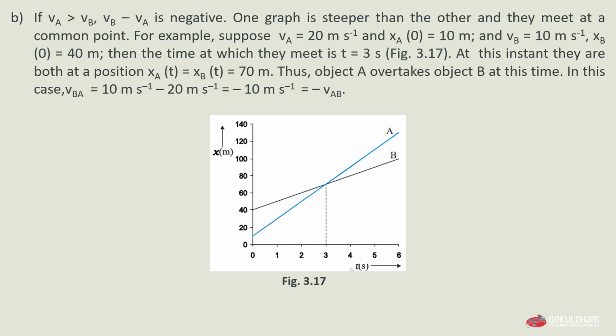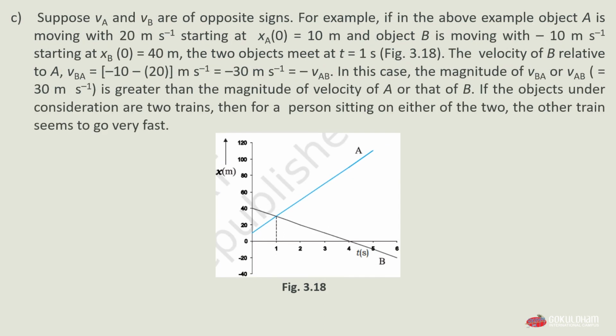Now we will come to our next case, which is case C. Suppose that velocity of A and velocity of B are of opposite signs. For example, in the example we have seen, object A is moving with 20 meter per second starting at x of A of 0 equals 10 meter, and object B is moving with minus 10 meter per second starting at x of B of 0 equals 40 meter. Then these two objects meet at t equals 1 second, as seen in figure 3.18.